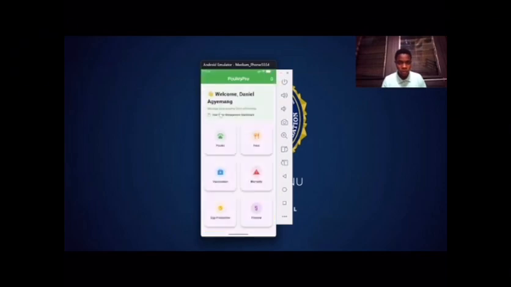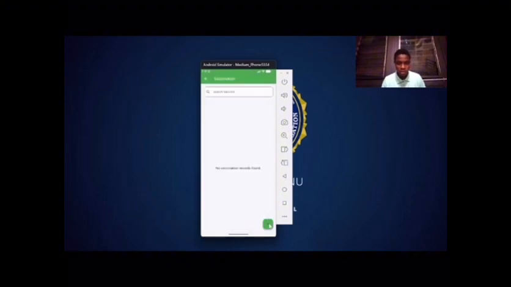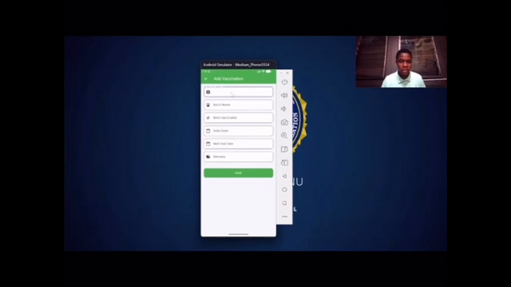Now we also have the vaccination management. Since we don't have some, we add some again. So the vaccine name, let's just write any name. So let's choose maybe Ebola, Ebola vaccine. Or no, let's be specific, bird flu vaccine.